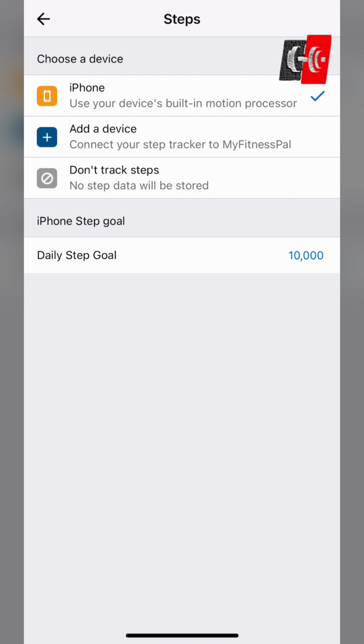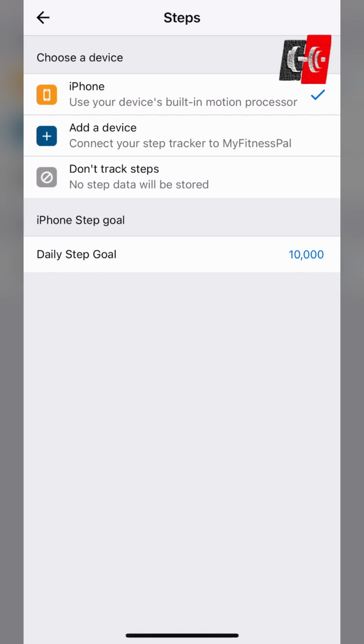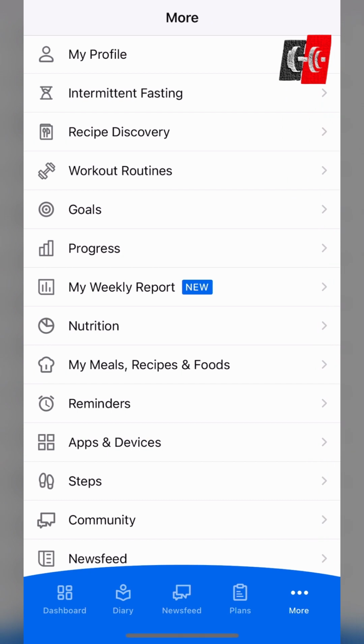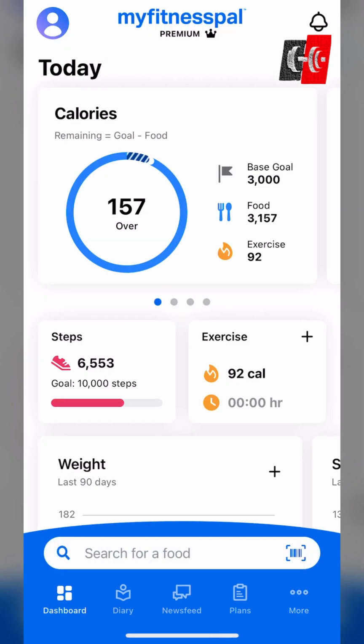At the bottom here, I have the iPhone step goal set for 10,000, and you can actually do that in your own iPhone health settings and set all your sleep and your steps. From here, what we can do is go back to the dashboard, and it will show all your connected devices.